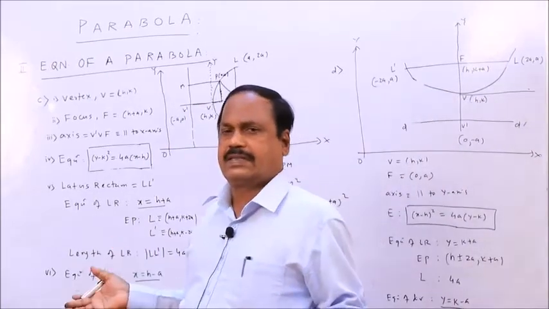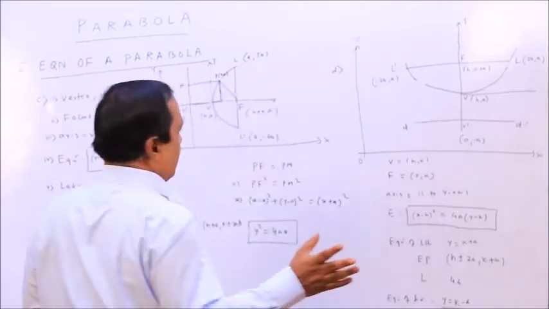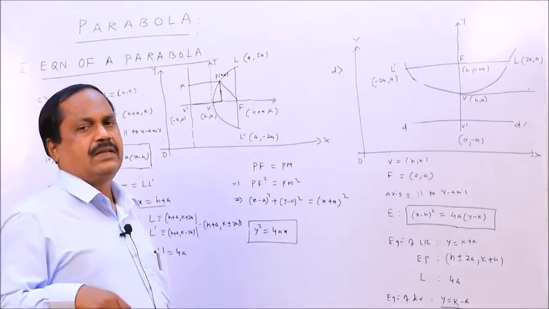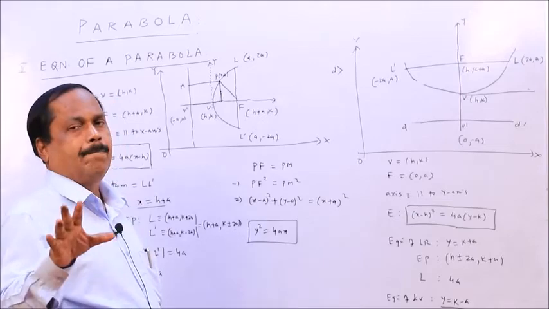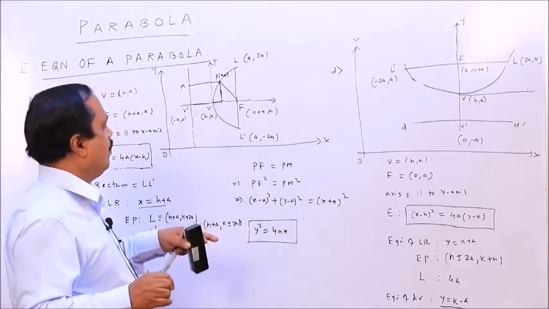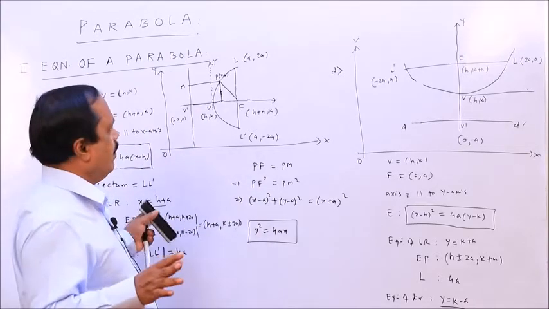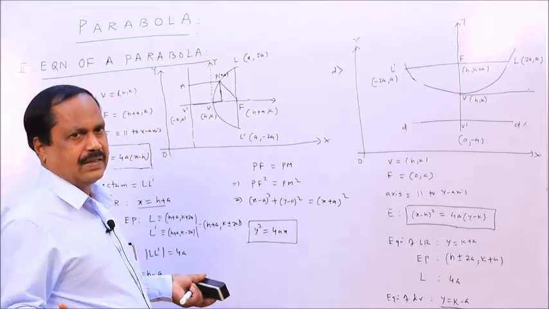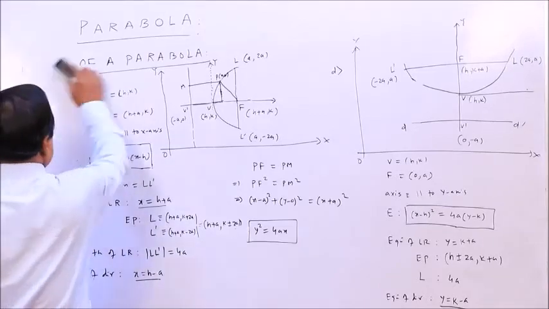So these four cases constitute your equation of parabola in standard form. I am just giving you one table. My dear students, this is analytical mathematics, so you need to draw the figure and understand very systematically. You draw the figure, you write what is the coordinate of the vertex, what is the focus. In each case, you write it down, then you will come to the problems. So after these four cases, I summarize everything in the form of a table.